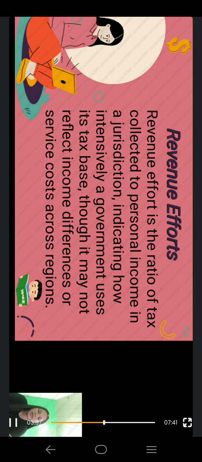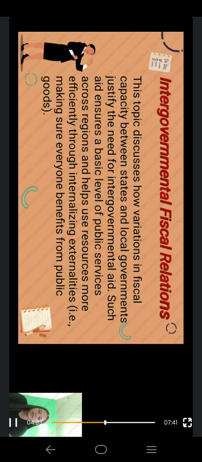So the next is intergovernmental fiscal relations. This topic discusses how variation in fiscal capacity between states and local governments justifies the need for intergovernmental aid.